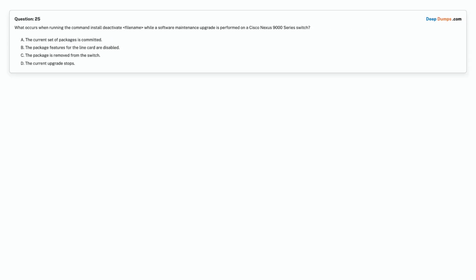Question 25. What occurs when running the command install deactivate <file name> while a software maintenance upgrade is performed on a Cisco Nexus 9000 series switch? Option A. The current set of packages is committed. Option B. The package features for the line card are disabled. Option C. The package is removed from the switch. Option D. The current upgrade stops. Choose the correct answer.